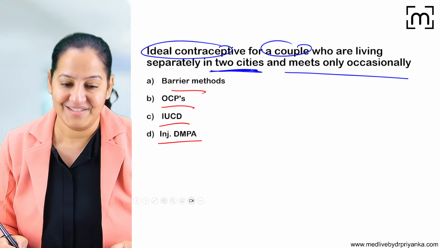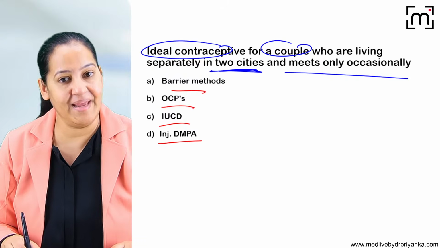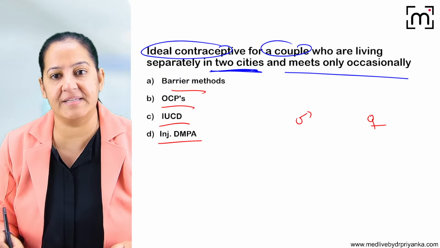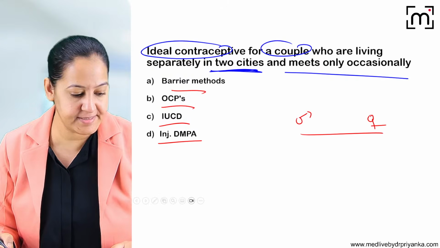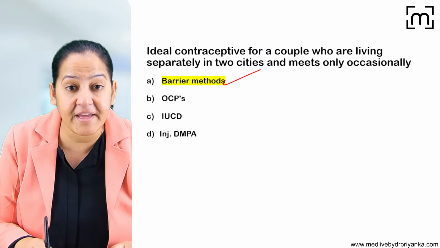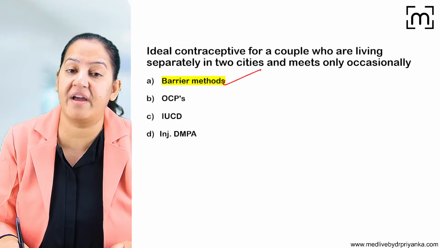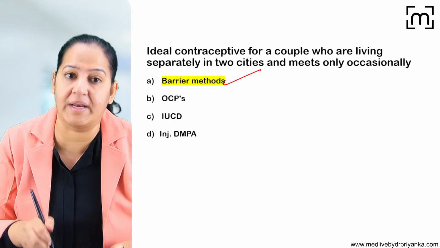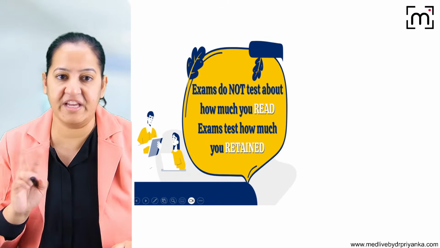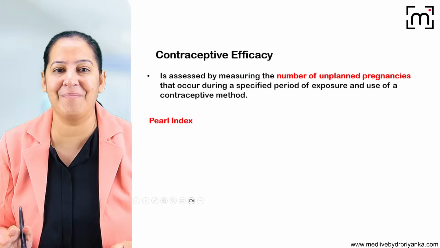What's the correct answer? Just now I told you, the couple, the male and female partner are staying in 2 different cities and occasionally they are meeting. Yes, in that case, what is the correct answer? Barrier method. And if I change the question, if I ask you they are newly married and living together only, in that case, answer will become OCP. So we can change the question 2 times. So that's all about it.